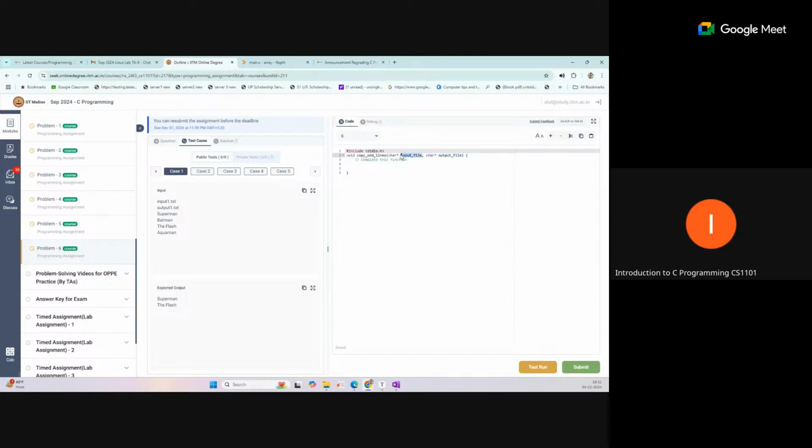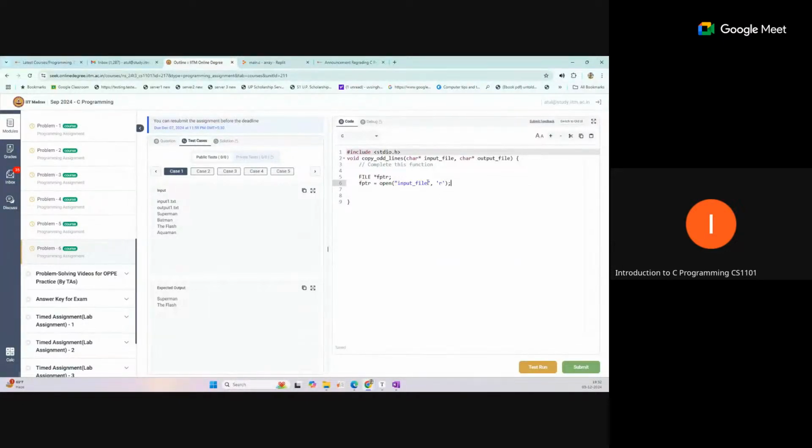Suppose you created a file pointer, fptr, or any name. This is just a pointer. Last time we found that many of the students made a mistake here: they write fptr equal to open, and inside it they write the input file name as a string, like this, and then the read mode in double quotes.